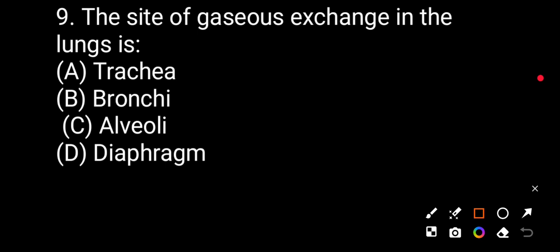Question number nine. The site of the gaseous exchange in the lungs is trachea, bronchi, alveoli, diaphragm. The correct answer will be alveoli.